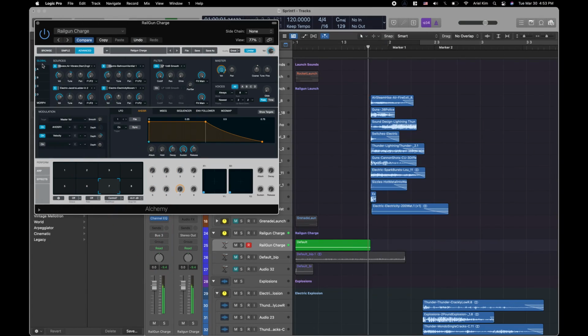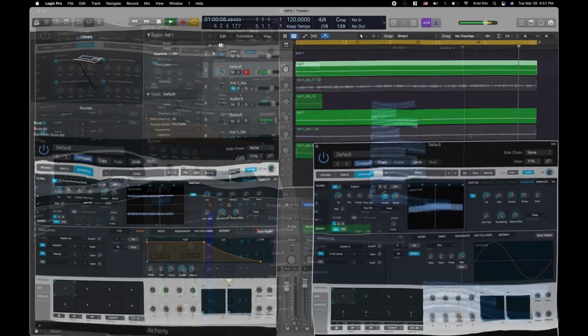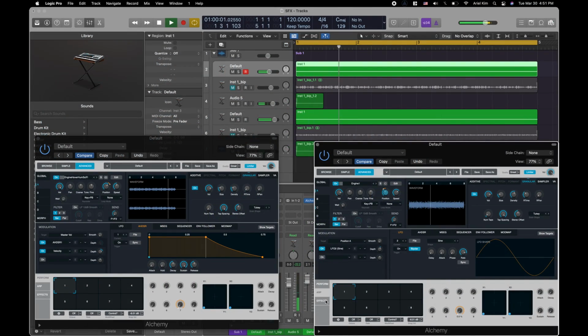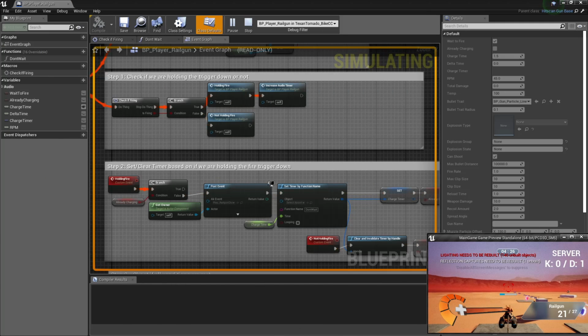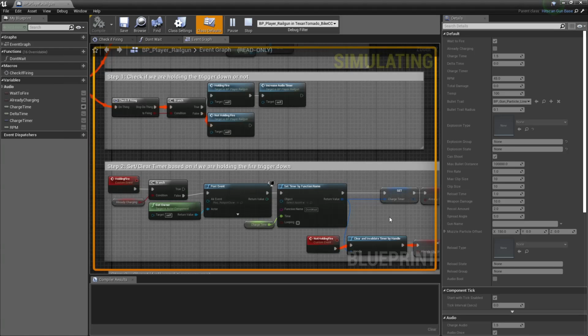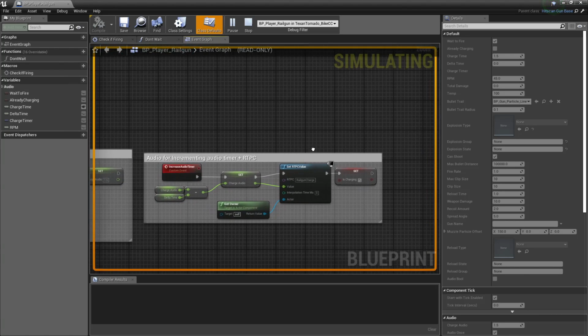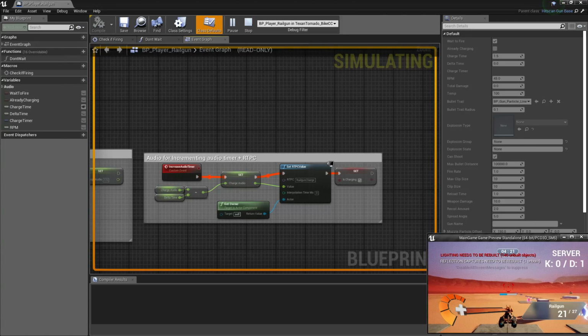I used Alchemy and Logic Pro to create the interactive sounds for the railgun and engine. The Wwise project controls the railgun and hoverbike engine using RTPCs attached to Unreal variables, such as charge time. Inside Unreal blueprints, the railgun changes using a blueprint that controls a value over time that represents charge time, then checks it through a Boolean branch.